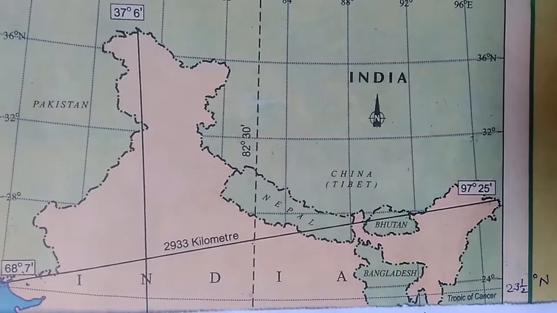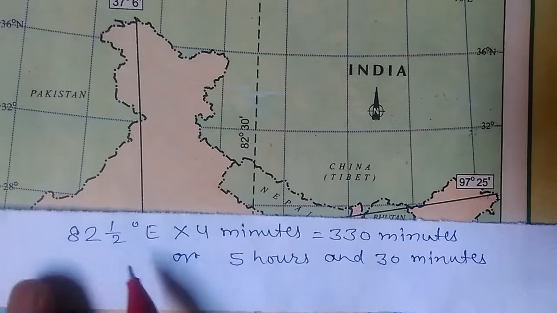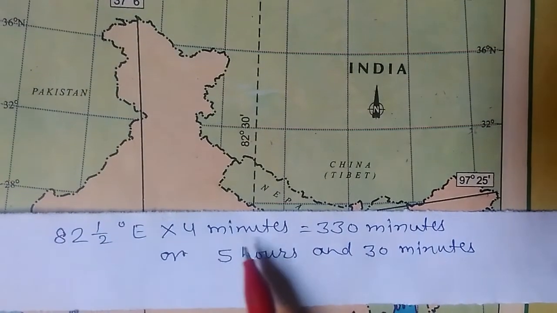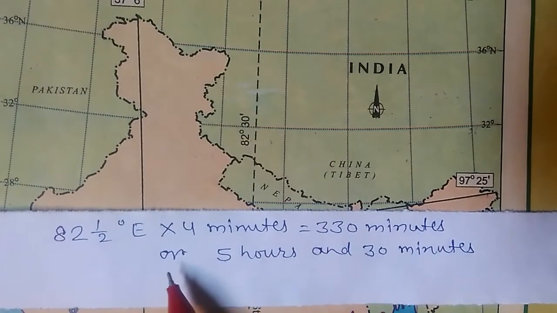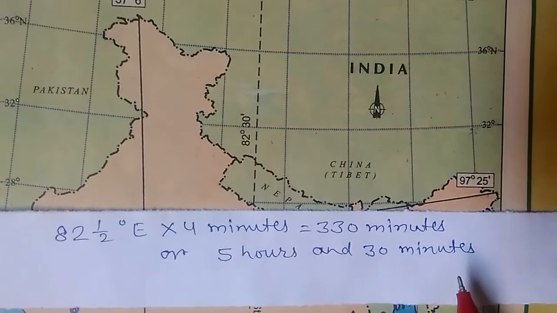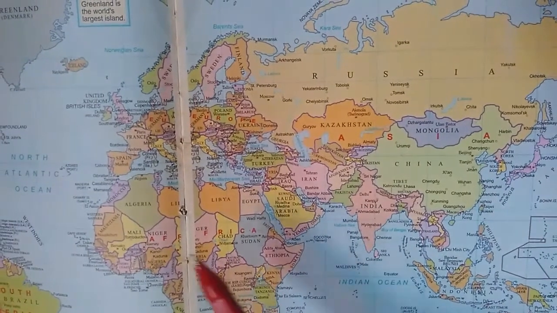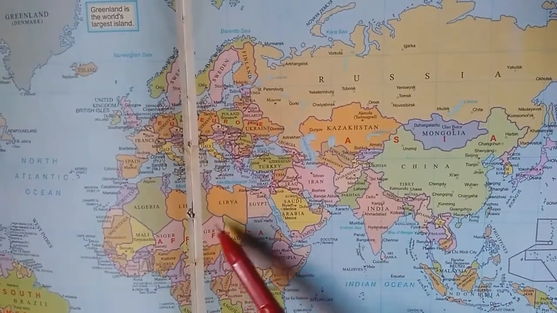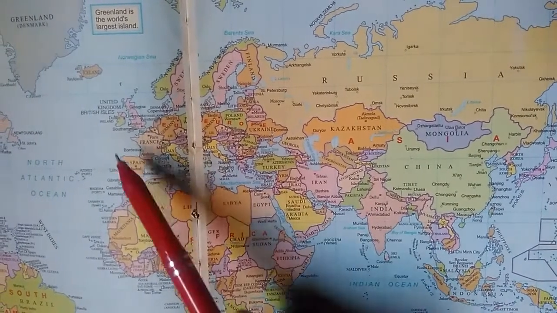Remember, the Indian Standard Time is 82.5 degree east into 4 minutes, which is equal to 330 minutes or 5 hours and 30 minutes ahead of the Greenwich time. Thus, the watches in India show 5:30 p.m. when it is noon in England.